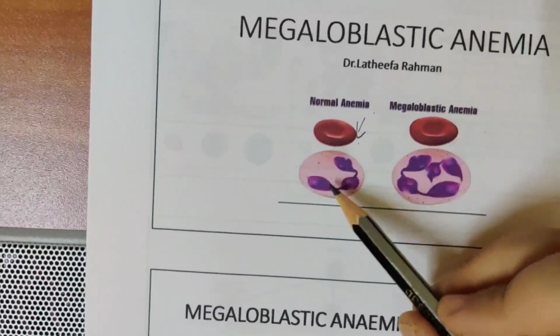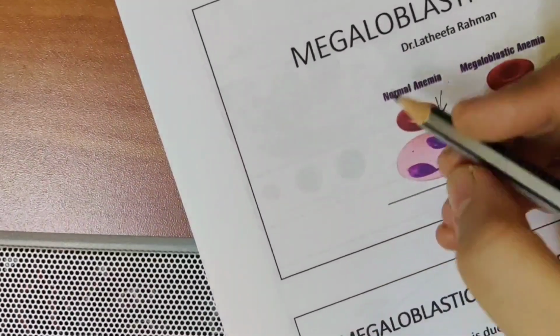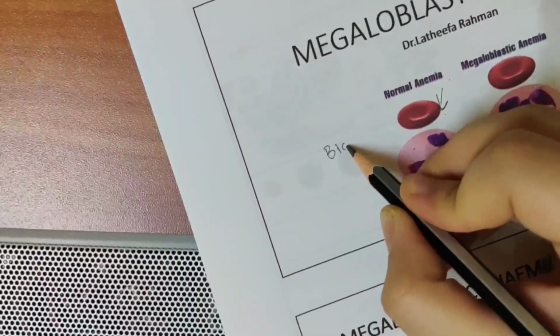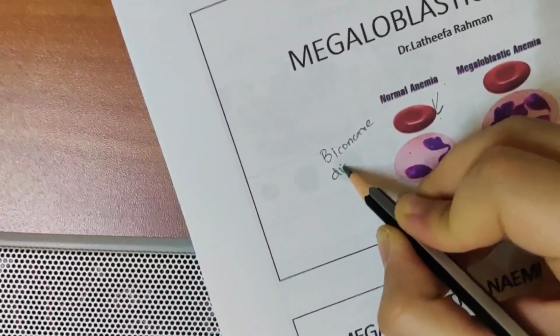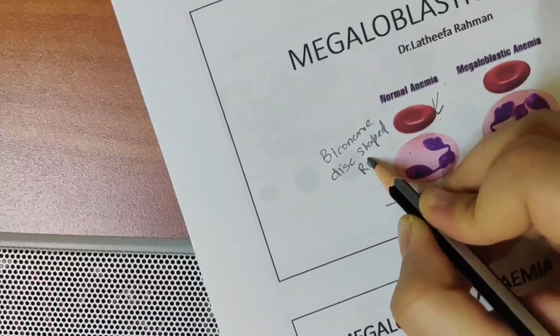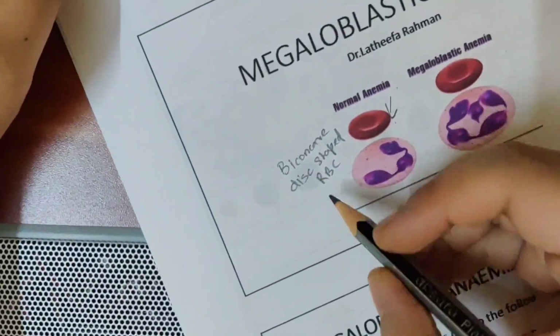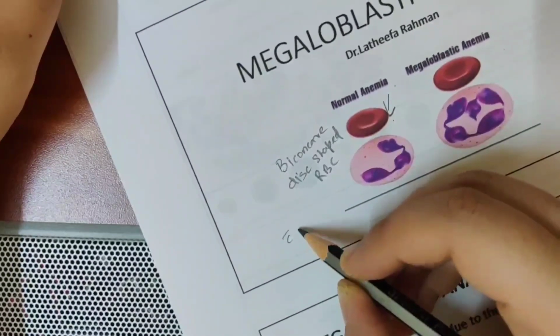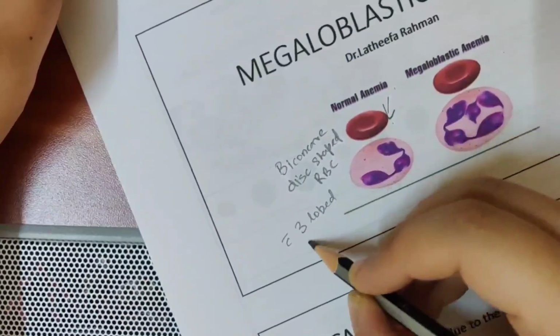RBC with trilobed neutrophil. Okay, so this is a biconcave disc shaped RBC with tri or three lobed neutrophil.